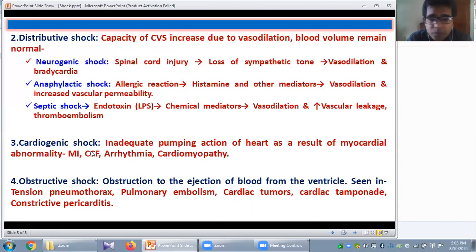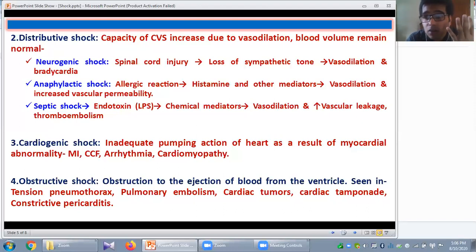Now the fourth type of shock, the obstructive shock. The mechanism is the same. Here also cardiac output will be decreased, because there is obstruction to the ejection of blood from the ventricle. It is seen in tension pneumothorax, pulmonary embolism, cardiac tumors, cardiac tamponade or constrictive pericarditis. All these conditions compress the heart, and the cardiac output will be reduced or inadequate to maintain tissue perfusion. So there will be widespread hypoperfusion and it will produce shock.